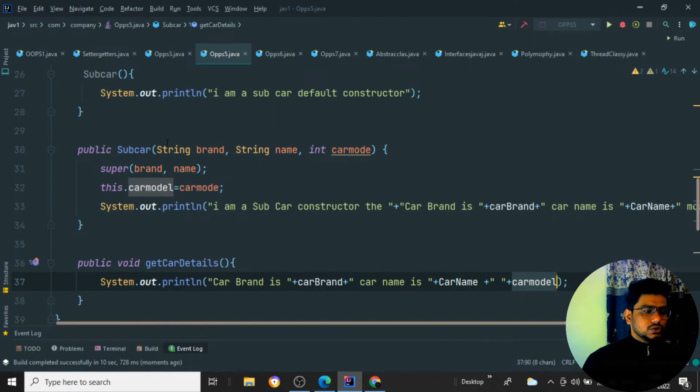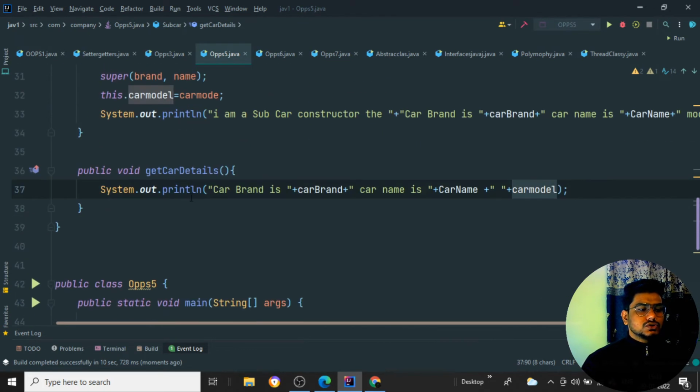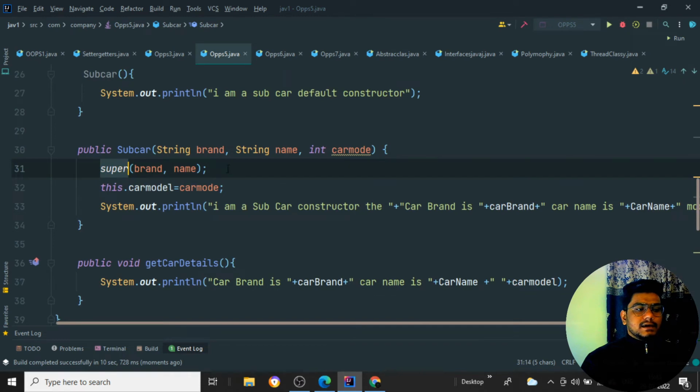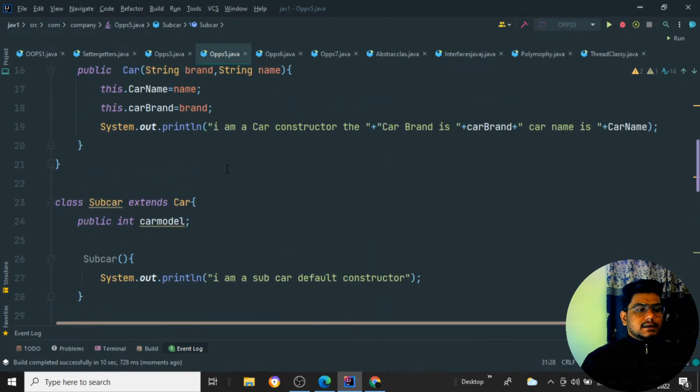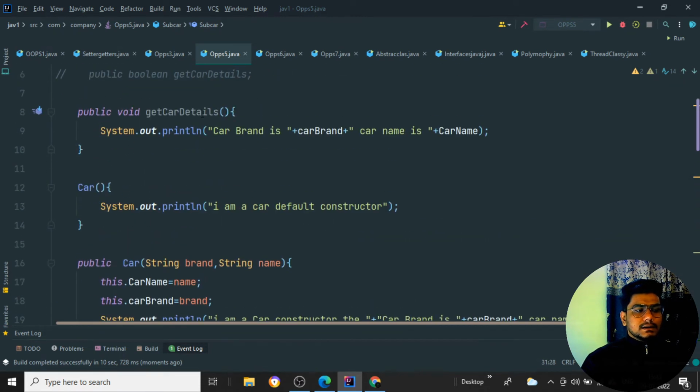I hope you have understood how inheritance works along with the constructor, which constructor is going to print first, and what this super is. Whenever the super method is called, it is just calling the constructor of the parent class. That is all that is going on.